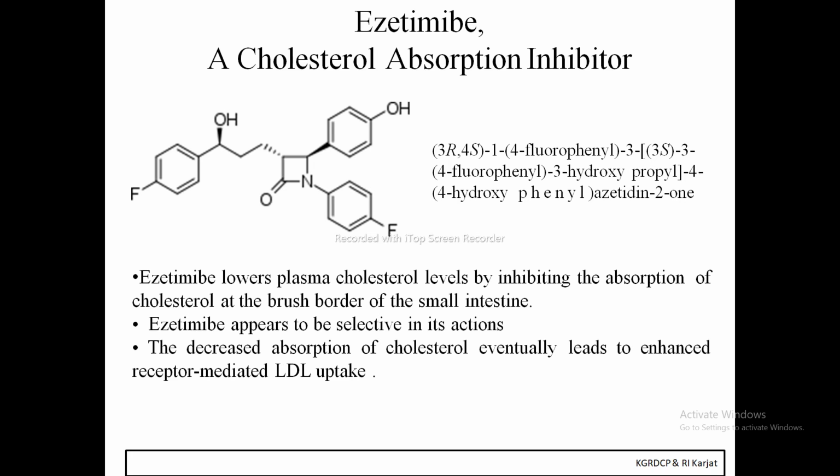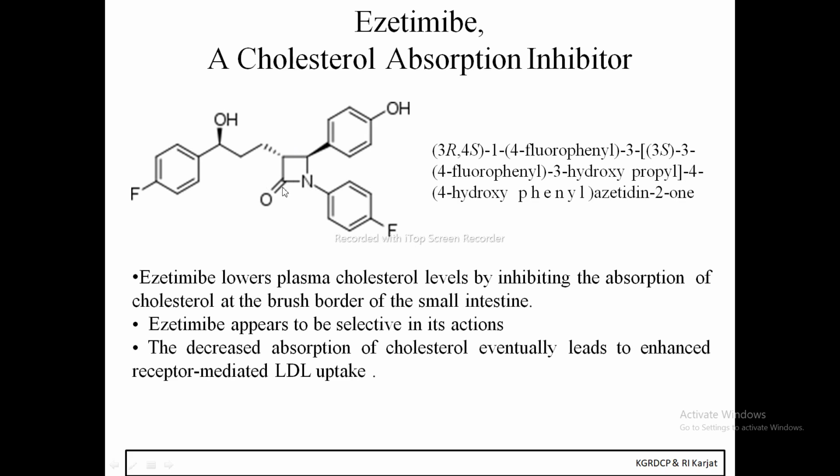Ezetimibe is a cholesterol absorption inhibitor. This is the structure of ezetimibe, as it contains the azetidine ring, which we have covered in the penicillins, right? In the penicillins, there was a ring like this. In the penicillin, it is called a penam ring, if you recall. So the name of the ring is the azetidine ring.